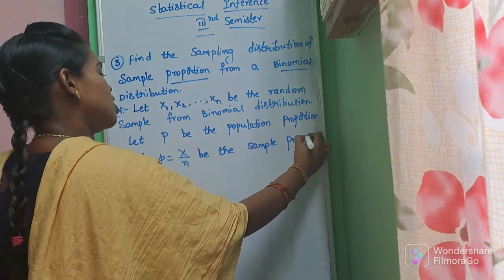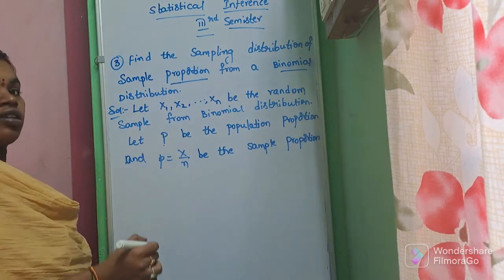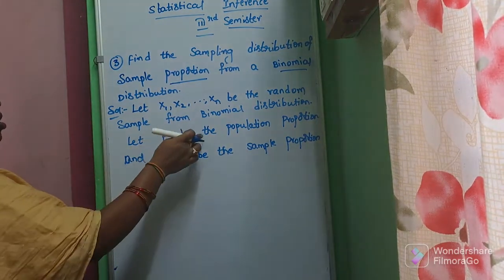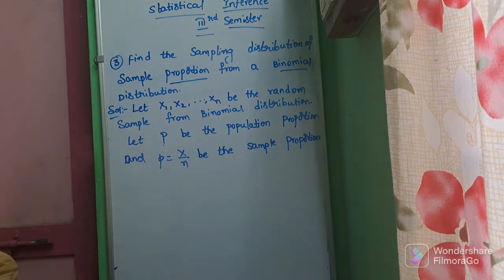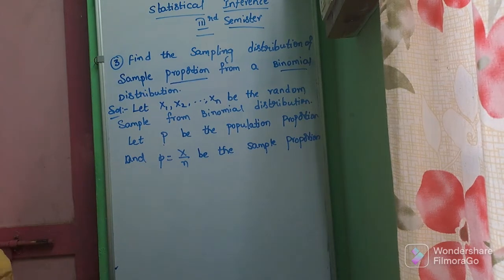In the overall population, we are taking a sample. Capital P is the population proportion and small p is the sample proportion. We are just taking the sample from the total population.